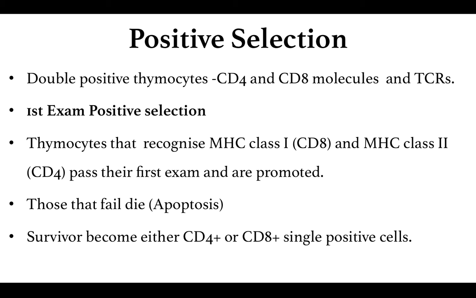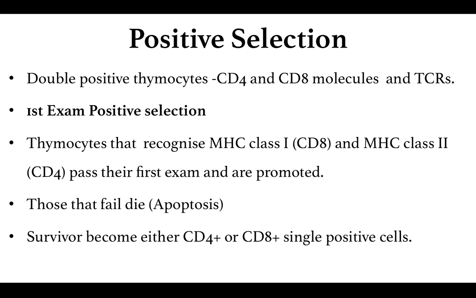So a double positive thymocyte, after it passes the first examination of positive selection, is converted into a single positive cell, which will have either the CD4 marker or the CD8 marker along with the T cell receptors.